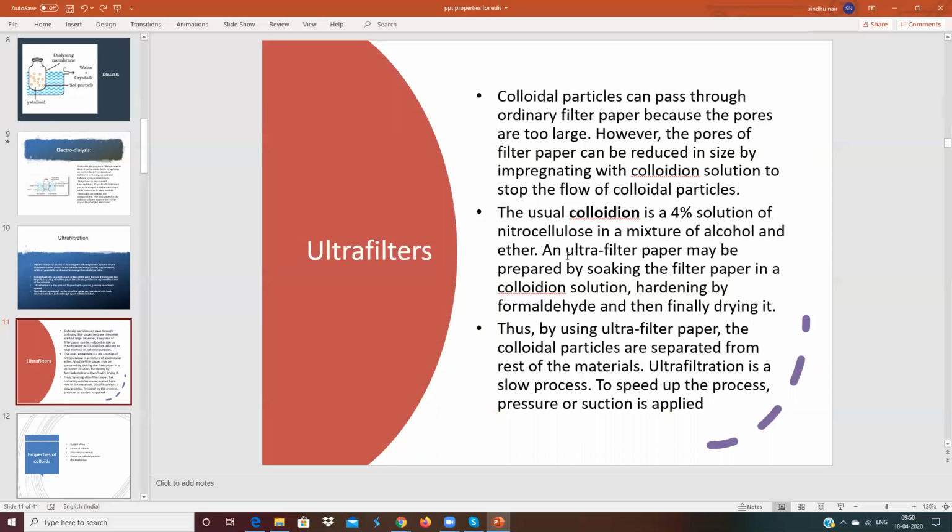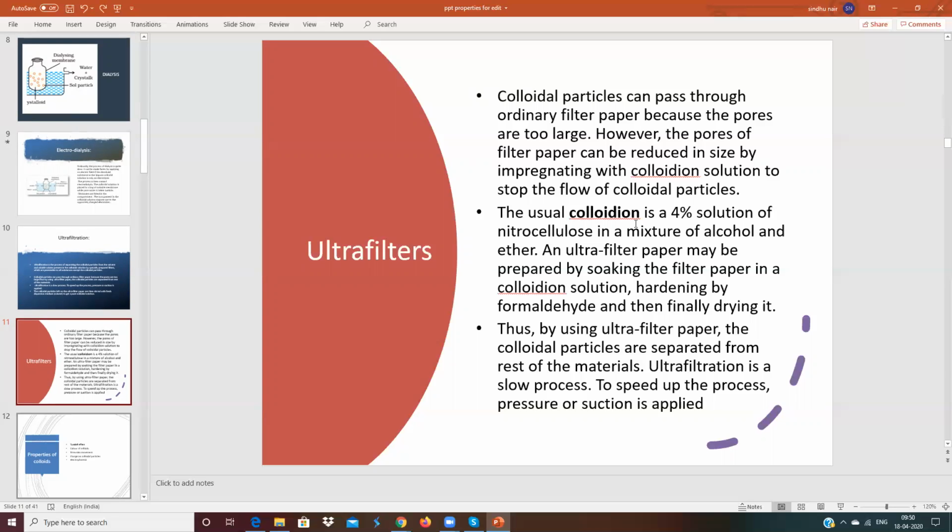To prepare the ultrafilter paper, we dip ordinary filter paper inside the collodion solution.